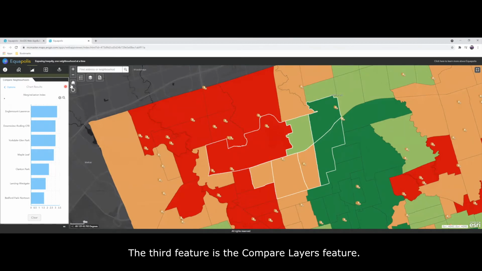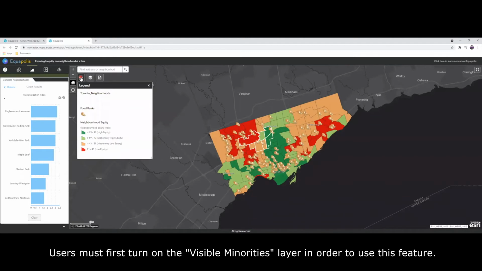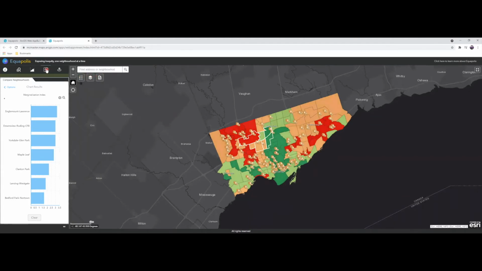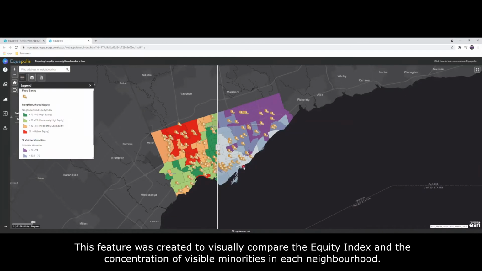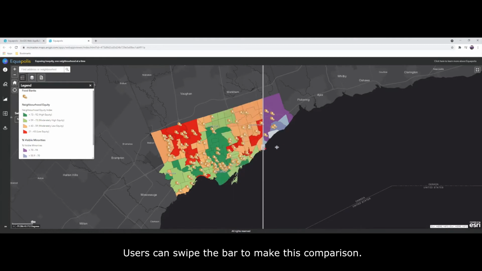The third feature is the Compare Layers feature. Users must first turn on the Visible Minorities layer in order to use this feature. This feature was created to visually compare the equity index and the concentration of visible minorities in each neighborhood. Users can swipe the bar to make this comparison.